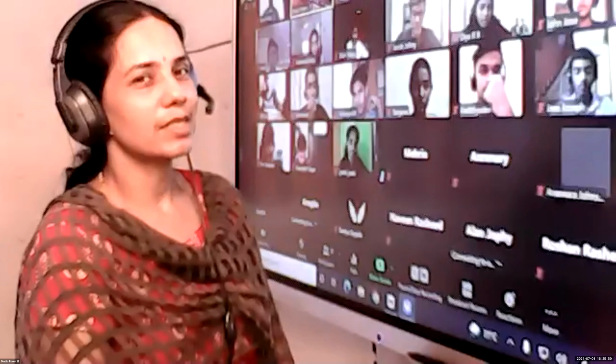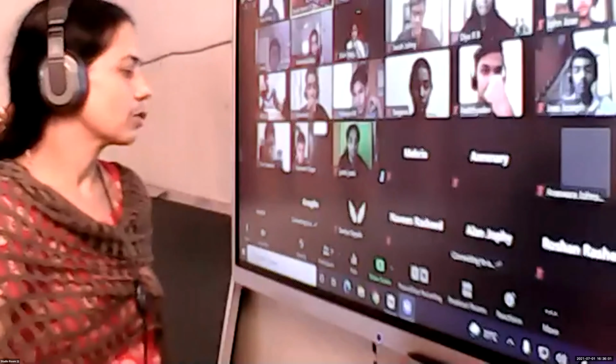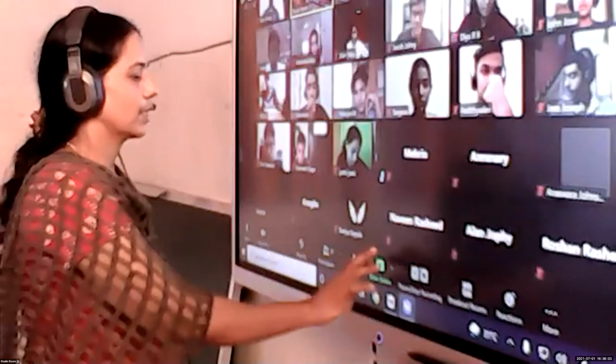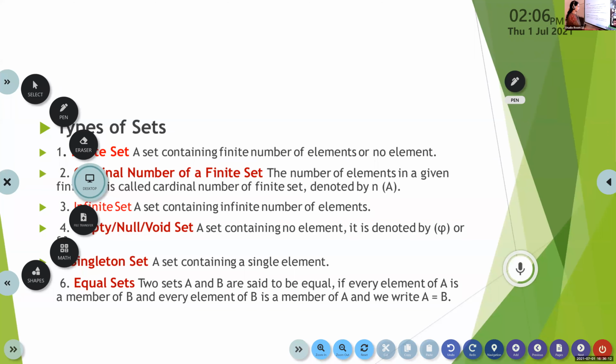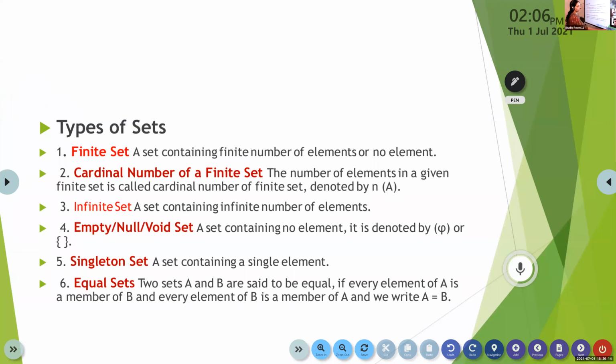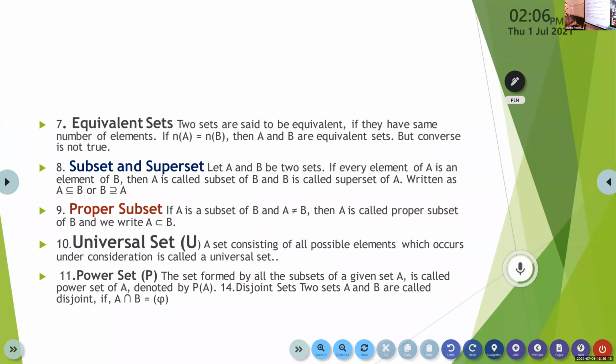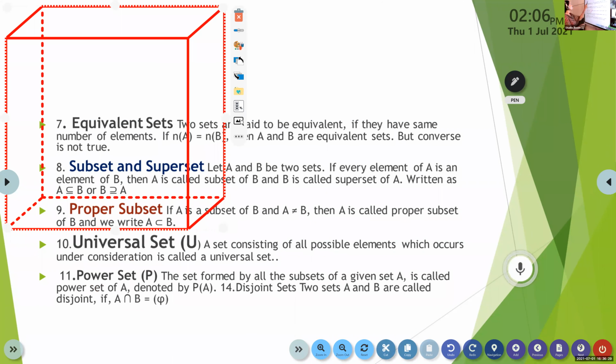In the previous period we were discussing the universal set, isn't it? What is a universal set? A set which contains all the elements, a bigger set. Okay, so look at this. What is a universal set? The universal set is always represented by the letter U. It consists of